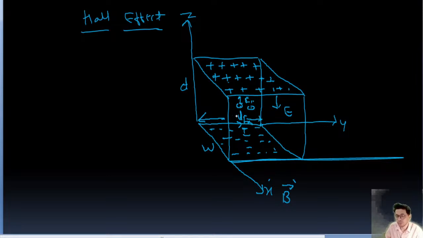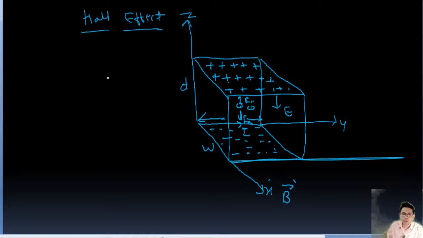We know that there is random motion of free electrons in the conductor, right? Because of the magnetic field, all the free electrons will start moving downward along the minus z direction, and due to that, in the upper part positive charge gets created, and in the lower part negative charge gets created.